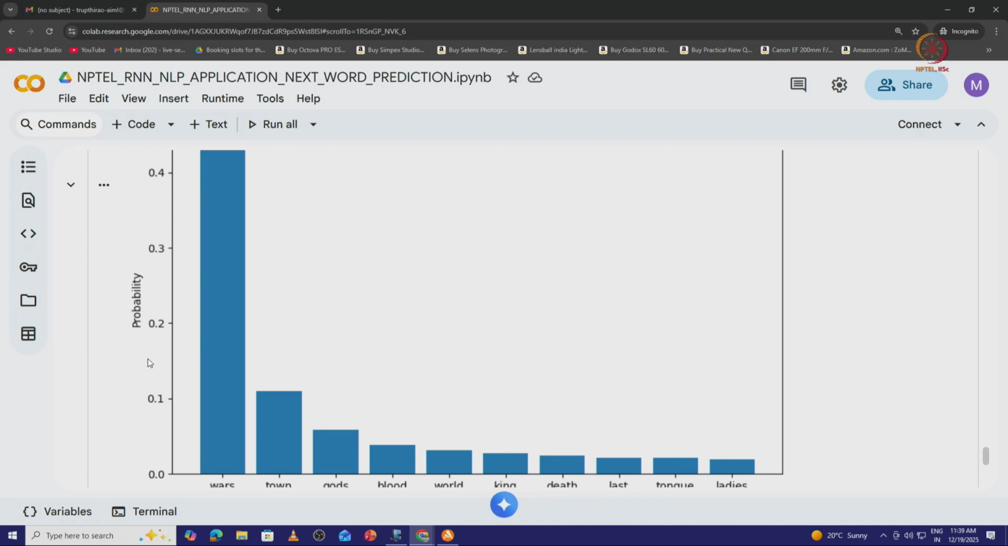So, in this lecture we have seen the demonstration of recurrent neural networks and prediction of the next word. This is one of the applications in natural language processing.